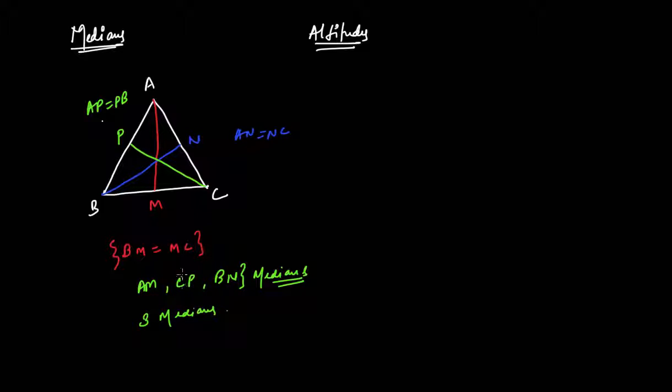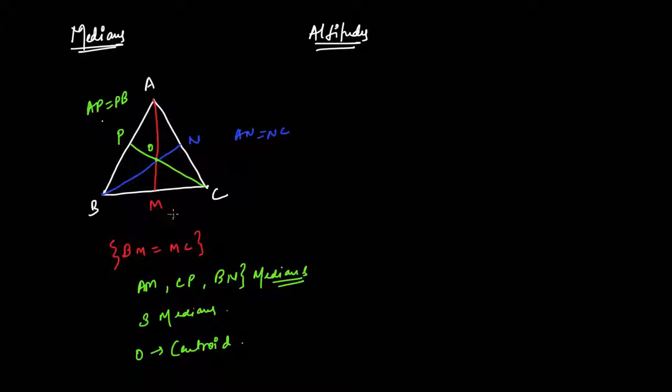Also, one more important thing, you can see here that all the three medians are concurrent at one point. Let us call this point O. This point O is known as centroid of the triangle, right? The point of concurrence of the three medians is known as centroid of the triangle. And what are medians? You already know, the line drawn from the vertex to the opposite side such that it bisects the opposite side. This is known as median, and point O, the point of concurrence of the three medians, is known as centroid of a triangle.